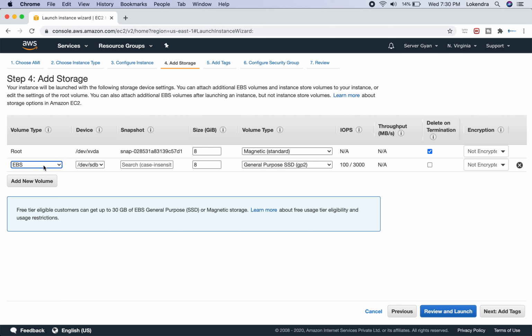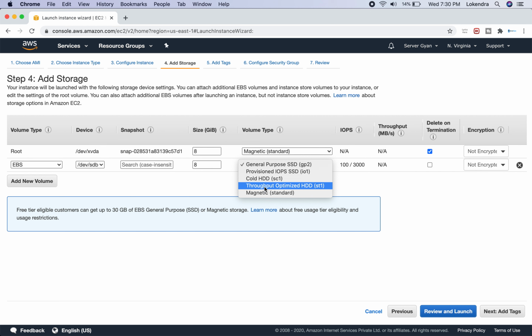But there are two other types of volumes as well, which are cold HDD and throughput optimized. So cold HDD is especially used for those purposes where, let us say, we have a MySQL database with master and slave configured there, and the requirement is that whenever we are talking about slaves, and read operations are a lot, meaning write operations are less and read operations are higher, then in that case we can use this cold HDD.